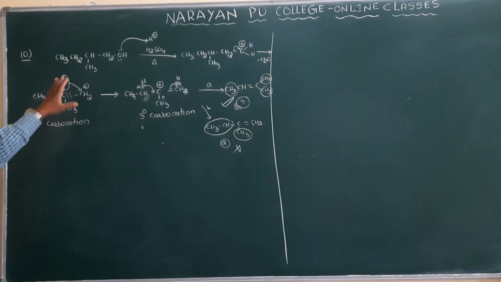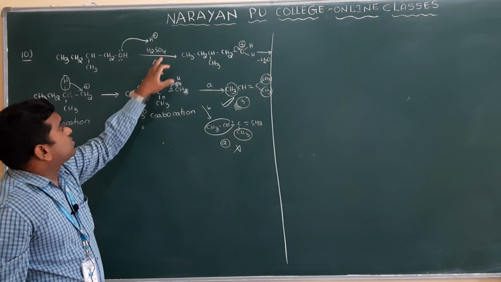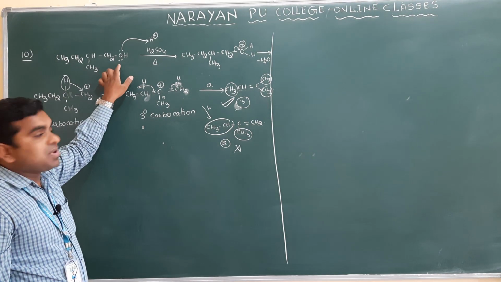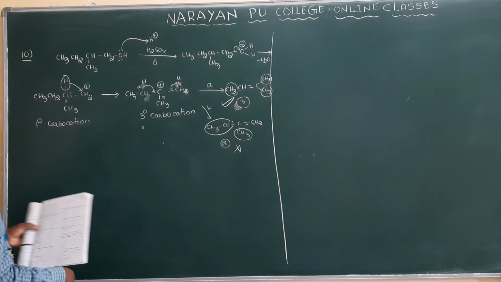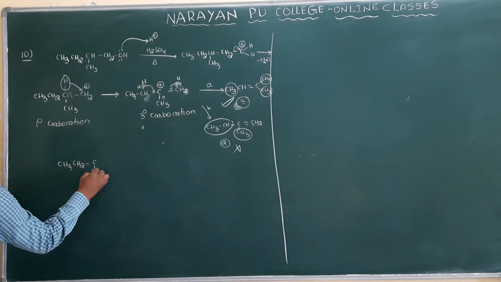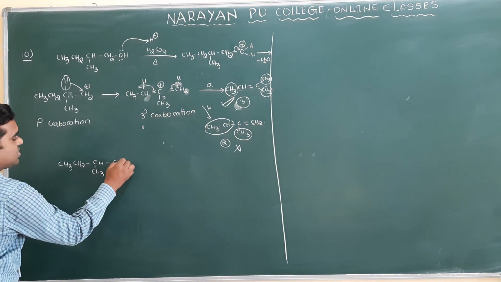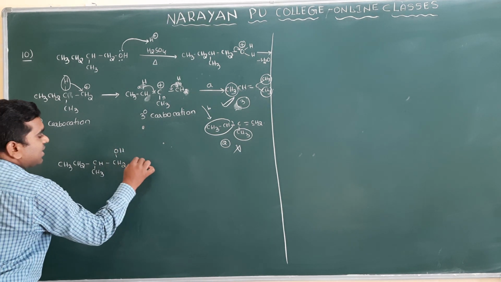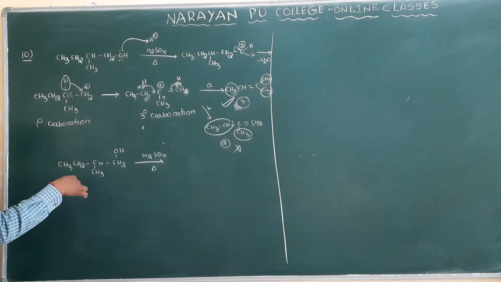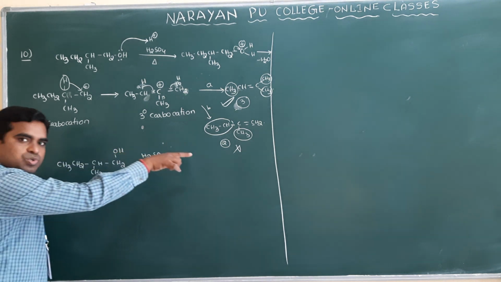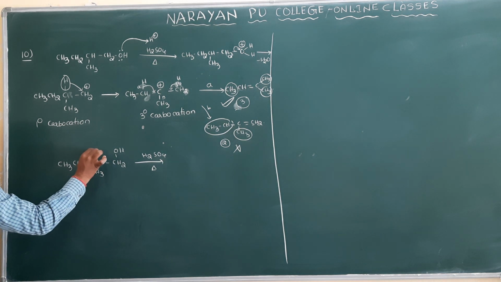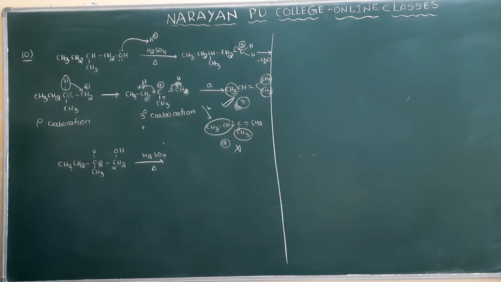Clear, ma? Remember always, H2SO4 and heating they have given means an elimination reaction. If you write the elimination directly, CH3, CH2, CCH3H and CH2OH. So we will think that if H2SO4 and heat is there, it is an elimination reaction. Alcohols are converted into alkenes. If you write here, this is the alpha carbon, this is the beta hydrogen.